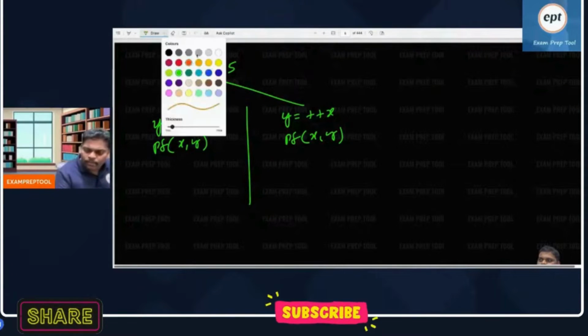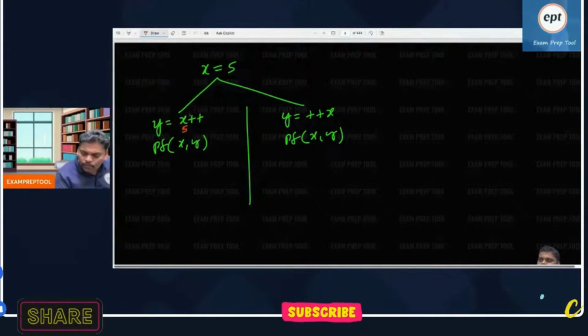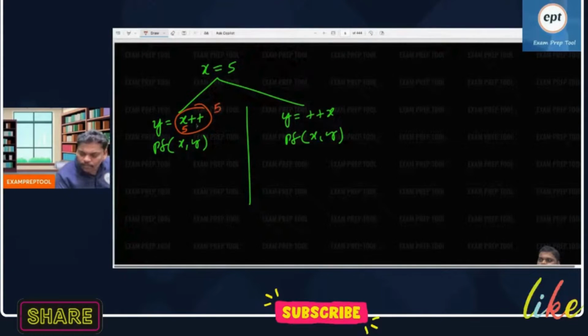Everyone listen to this. Remember, y is equal to x plus plus. Listen, x value is 5, careful. 5 plus plus is 5 only. It is a post incrementation. Post incrementation. x value is 5, 5 plus plus is 5 only. That 5 will go to y.